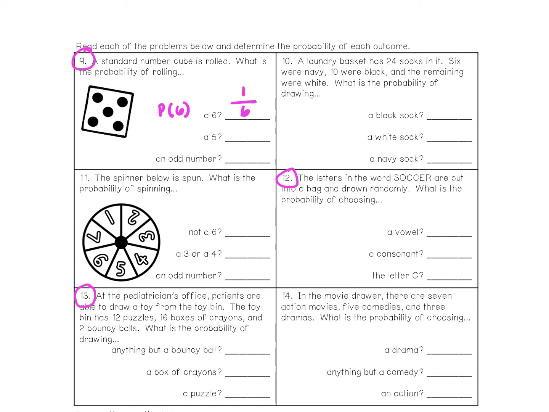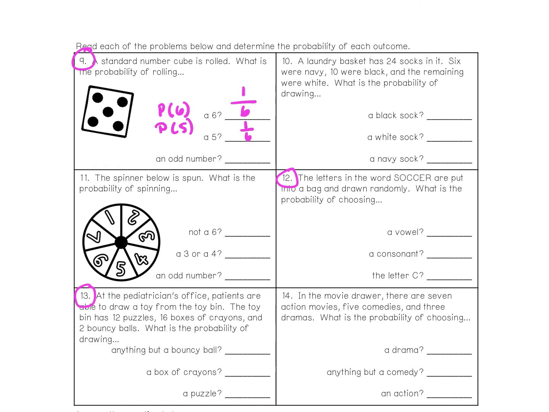The most common error is to write 6 because we see the number 6 and we want to write, oh, 6 is 6, but it's 1 6 on this number cube out of 6 sides. The probability of rolling a 5 would also be 1 out of 6 because there's only 1 5 on the number cube out of 6 sides.